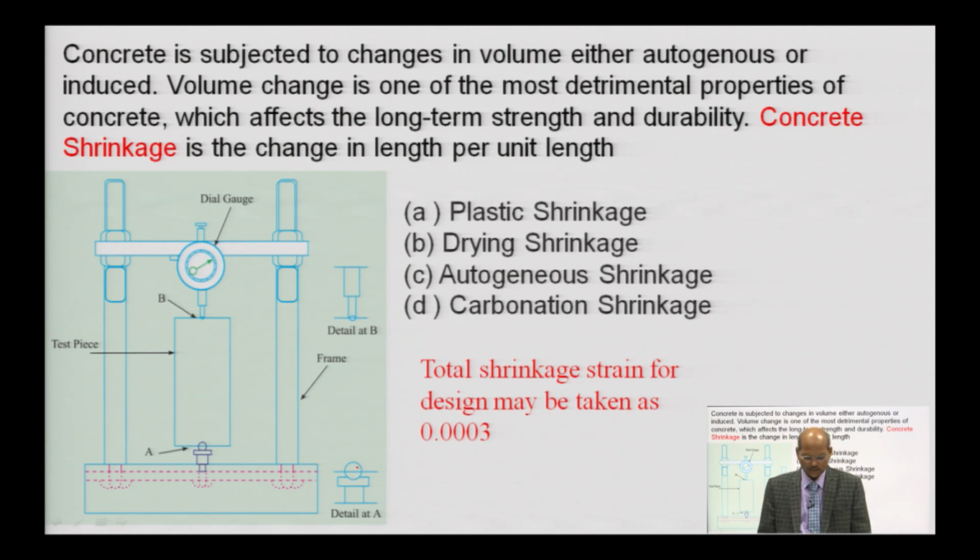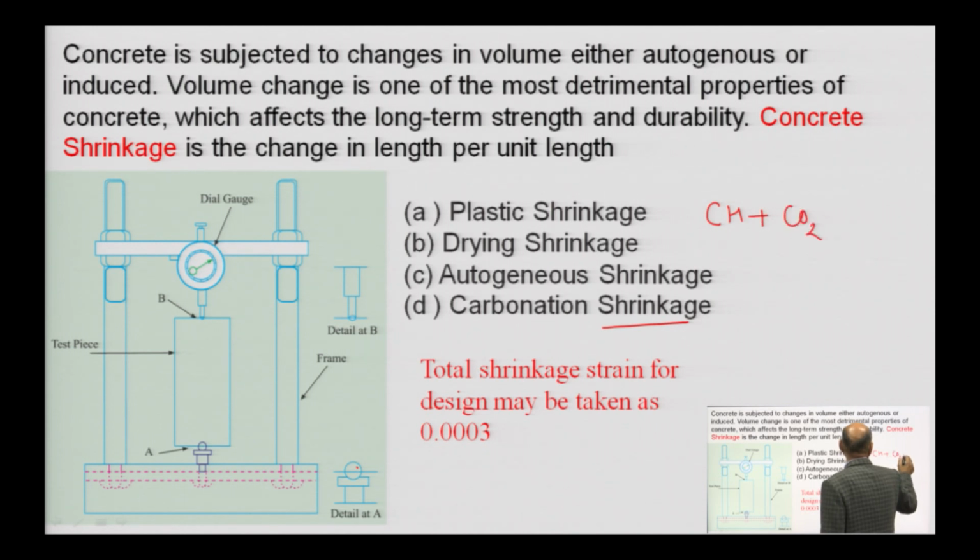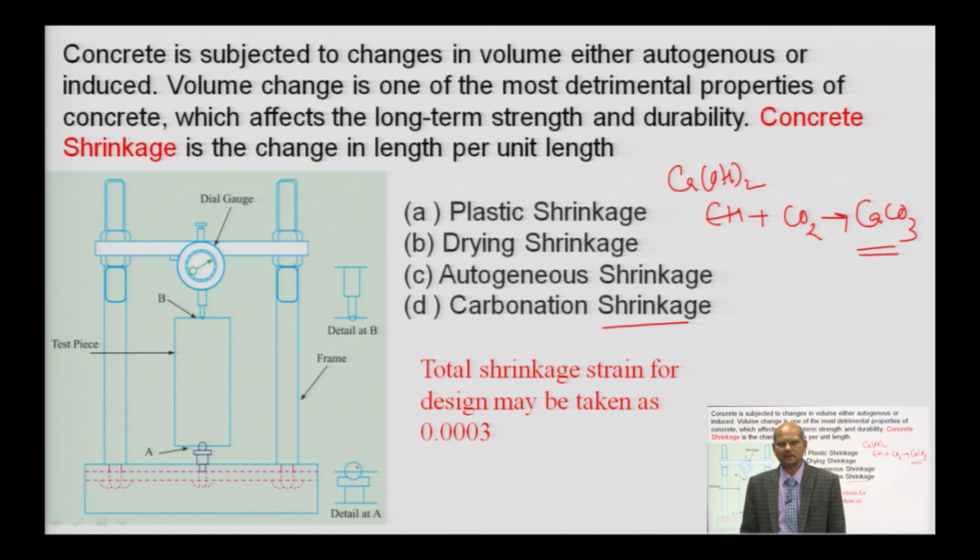The reaction is like this: calcium hydroxide plus carbon dioxide reacts and makes CaCO3. This CaCO3 volume is less than that of calcium hydroxide, so due to that there is shrinkage in concrete. Like that we have to understand all these phenomena.